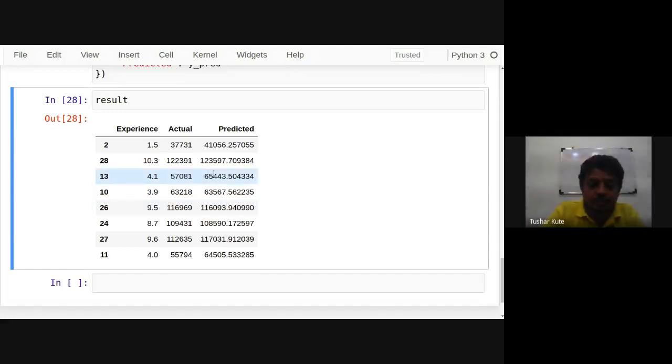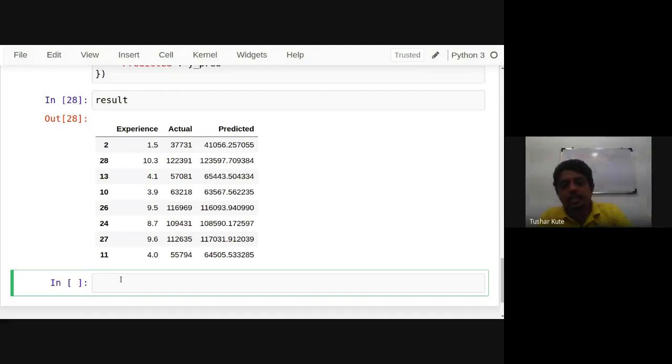Here 57, 65, 9,000 difference. 63,000 and 63,000, only 300 difference. 1,16,000 and 1,16,000, only 900 difference. 1,09,000 and 1,08,000, almost 1,100 difference is there. 1,12,000 and 1,17,000, 5,000 difference. 55,000 and 64,000, again see the difference. The actual values which we already have and the values predicted by the algorithm, we have shown them over here. Correct. Like this.